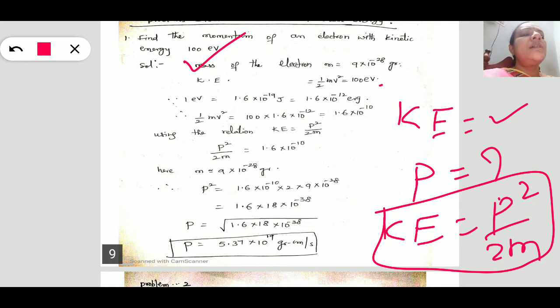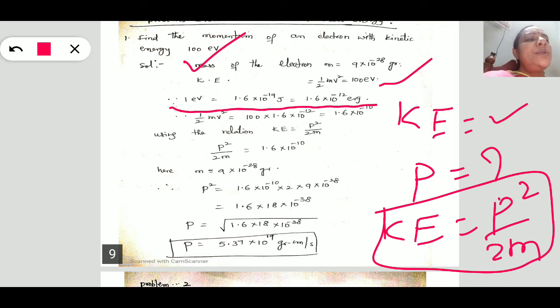Similarly, the kinetic energy given is 100 electron volts. We know that 1 electron volt is 1.6 into 10 to the power minus 19 joules. Convert these joules into ergs. 1 joule is equal to 10 to the power 7 ergs. Therefore, on substituting, in terms of ergs we get 1.6 into 10 to the power minus 12 ergs.